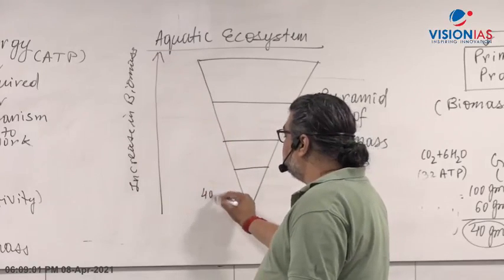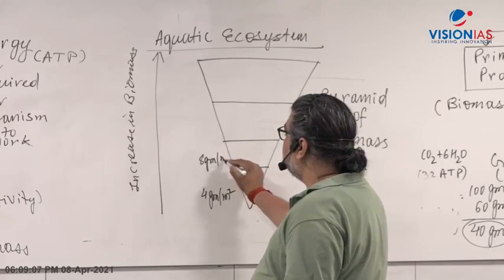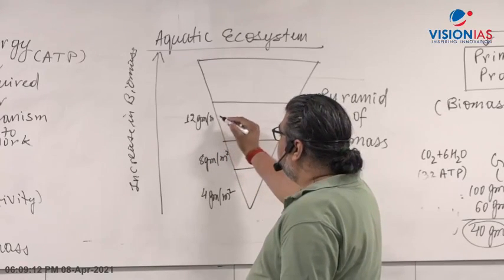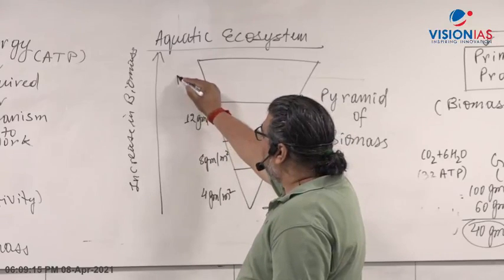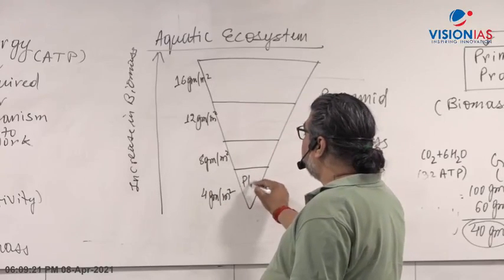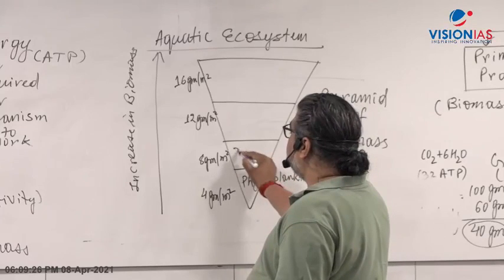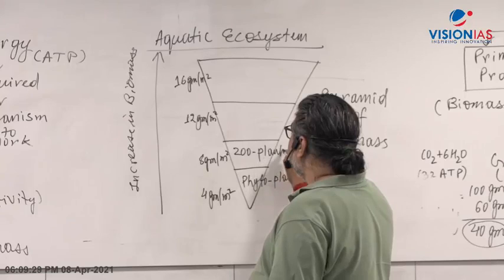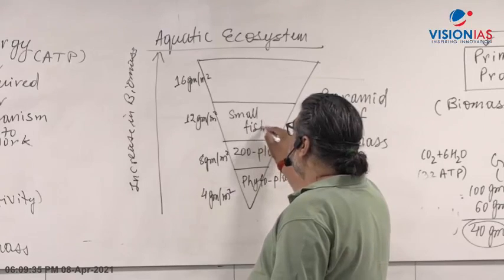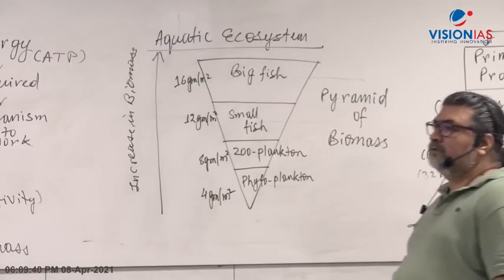Let's say 4 gram per square meter, then you have 8 gram per square meter, then 12 gram per square meter. This is what I have explained. And let's say here you have 16 gram per square meter. So let's say here you have phytoplankton, right? This will be eaten by zooplankton. I'm just giving part of the food chain. There is a small fish, and then you have a big fish. It's a very simple concept.